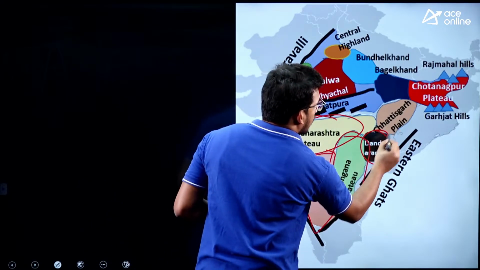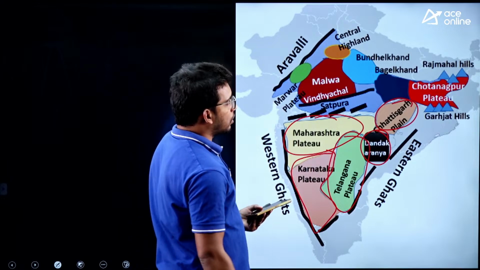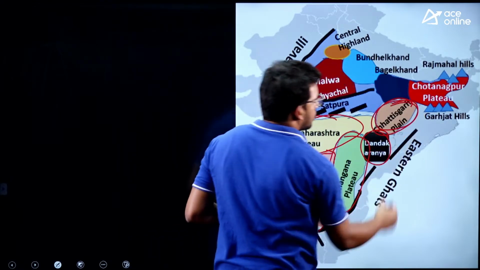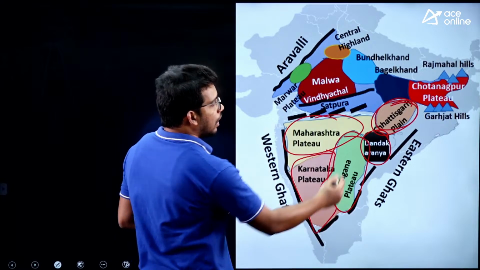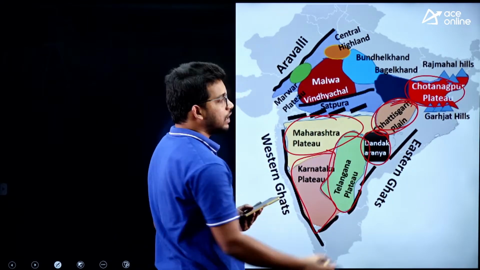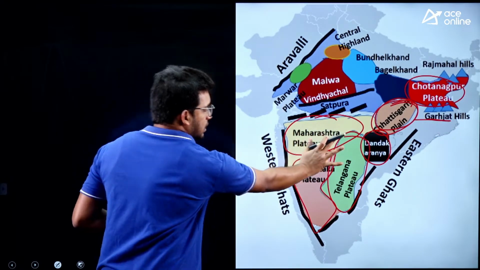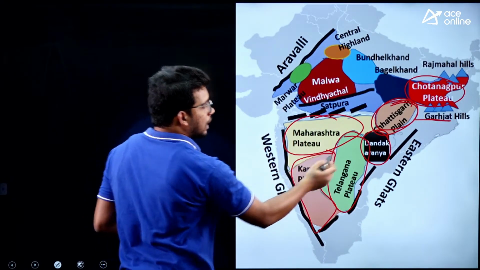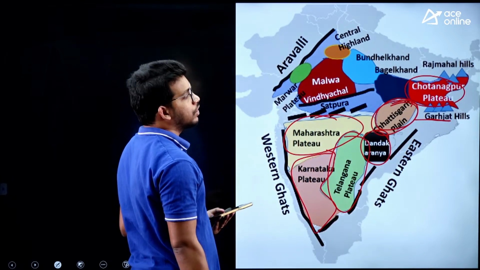Then attaching to the Dandakaranya, we have Chhattisgarh plain just above it. Above that we have the Chota Nagpur plateau, and Garjat hills are just located on the south side of Chota Nagpur. So remember this set of 4 together, then these 2, Chhattisgarh and Chota Nagpur plateau.